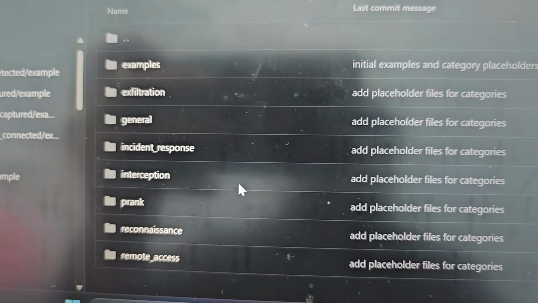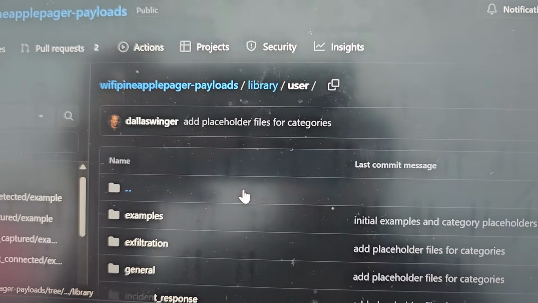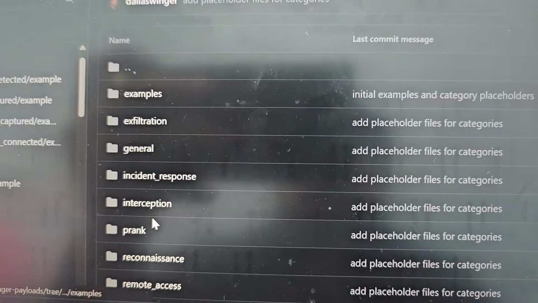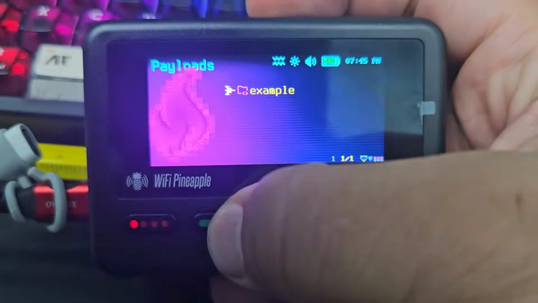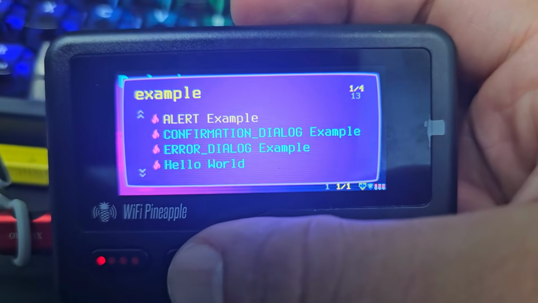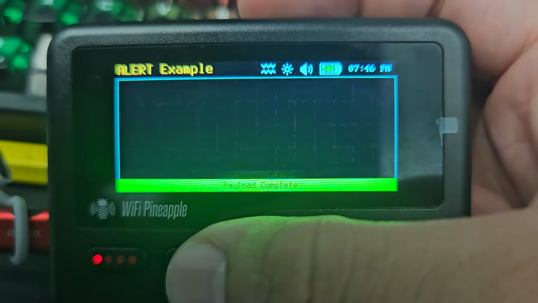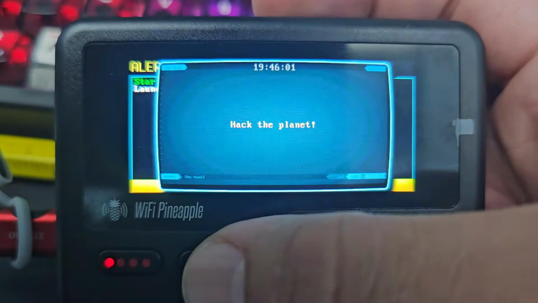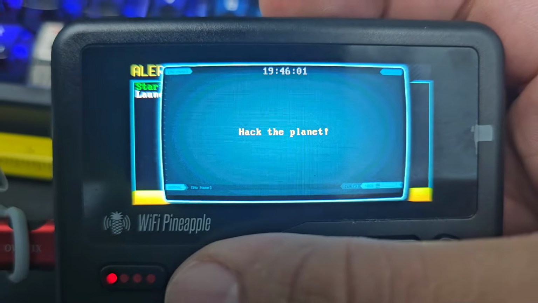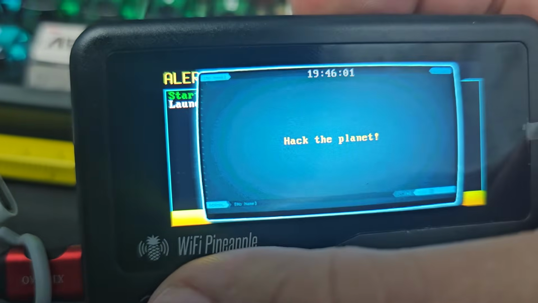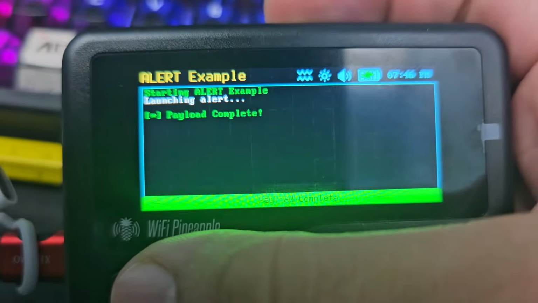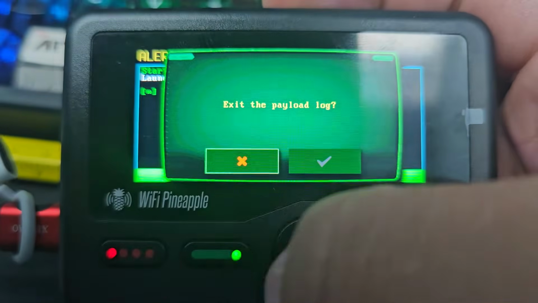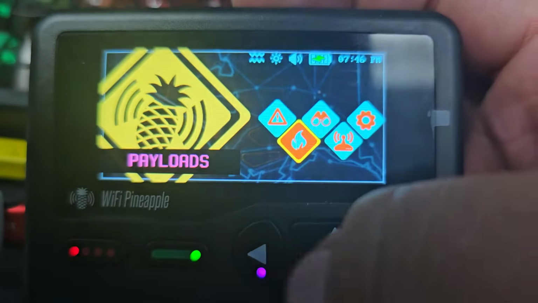And then here's all the payloads. Oh, under examples. There you go. Okay, let's go. Let me back up. Go in example and alert. See what that does. Launch. Hack the planet. Sends an alert. Hack the planet. This is the one from the video. And you go back and you see it says launching. Is this the one? No, this is not the one from the video. That was one from the GitHub.